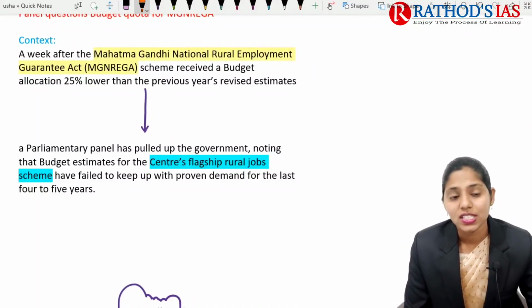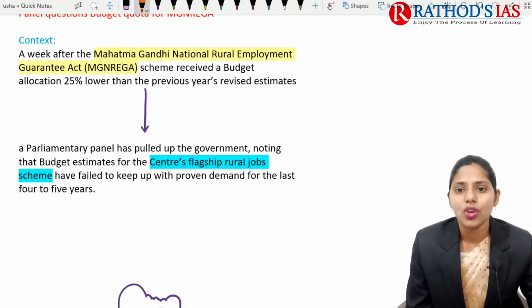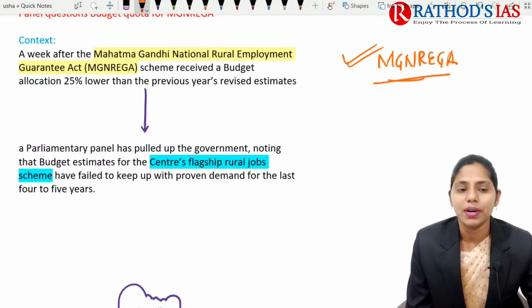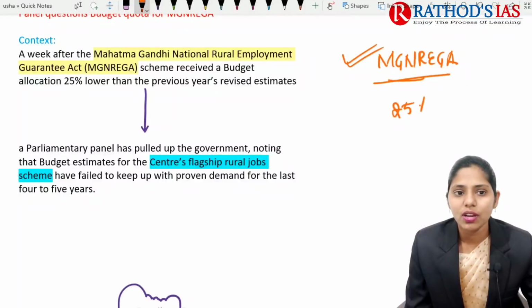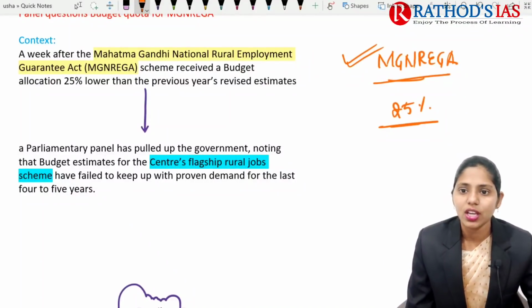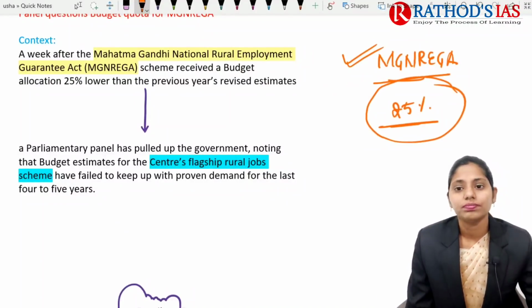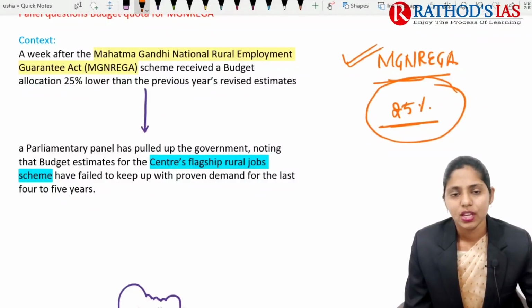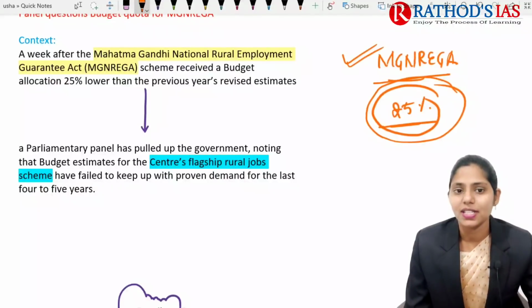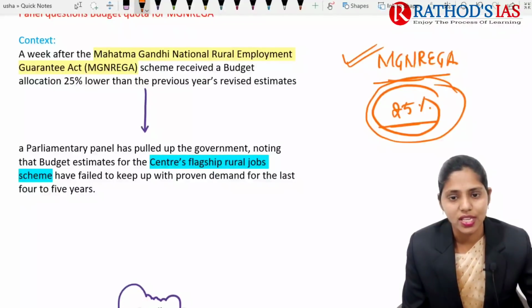So what is the context? The context here is a week after the MGNREGA scheme received a budget allocation 25% lower than the previous year's revised estimates. If we are talking about this MGNREGA scheme, it mainly received a budget allocation which is 25% lower than the previous revised estimates.